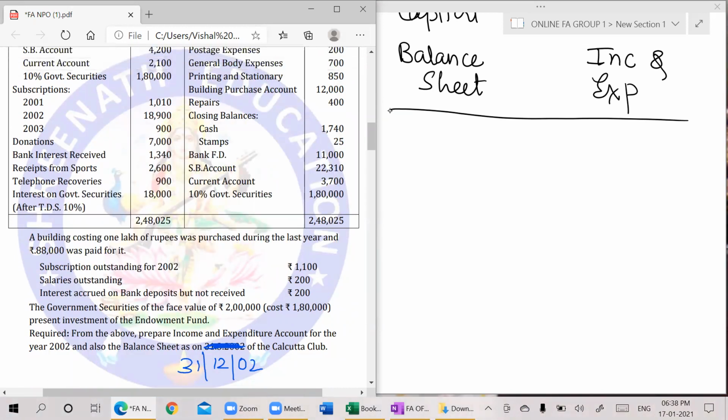So now, sir, to prepare the balance sheet, you need to have capital. And for capital, you need to have the opening balance sheet. But they haven't given us the opening balance sheet. So we will prepare the opening balance sheet as a part of the working note. They have told us to prepare the income and expenditure and the closing balance sheet. Whatever else we want, we will make a separate working note.